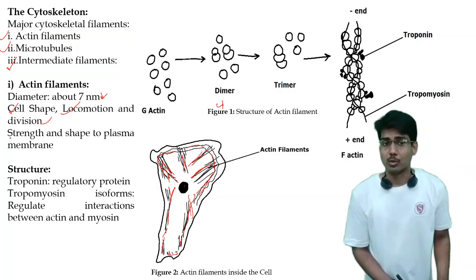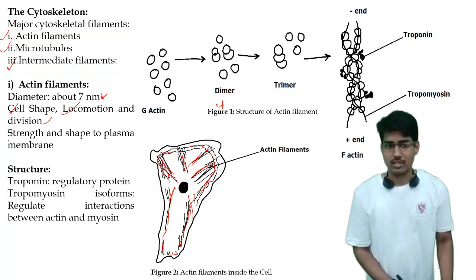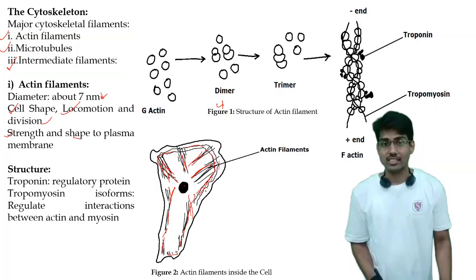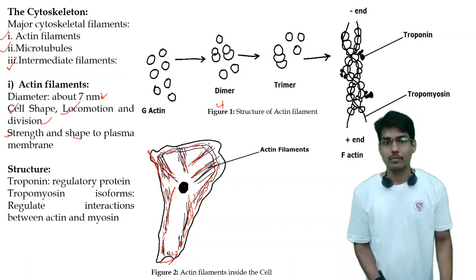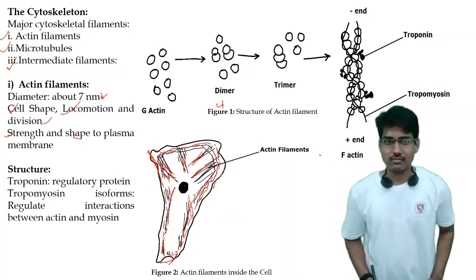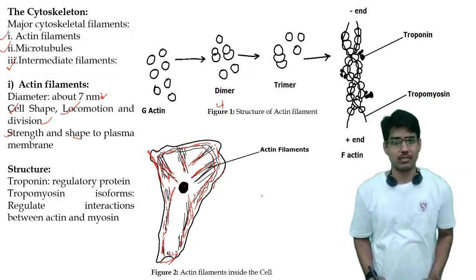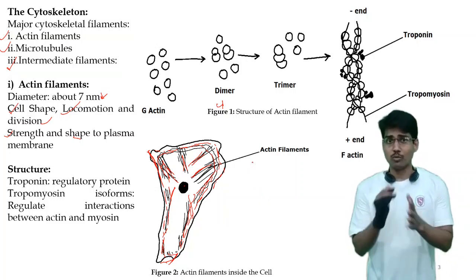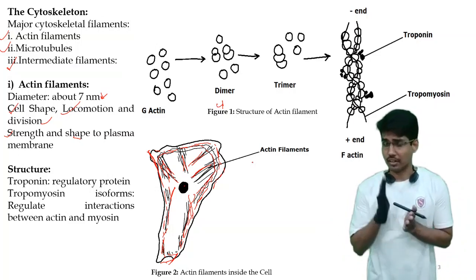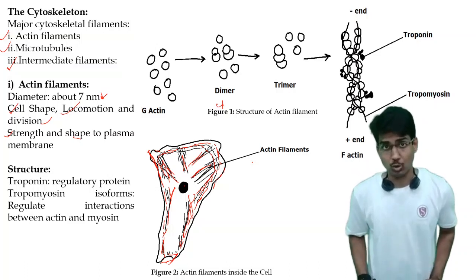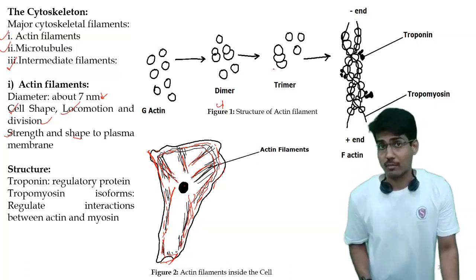Along with locomotion and shape, that is movement and shape, they also give strength and shape to the plasma membrane. As these actins line the inner part of the plasma membrane, they give strength and a characteristic shape to it. Now let's see the structure of these actin filaments. All these diagrams I have compiled for you. You won't find these diagrams and notes at one point anywhere else. I guarantee you that. I have simplified this diagram for you also. So let's see the diagram of the actin filament.